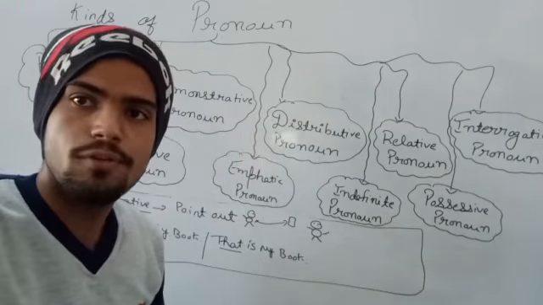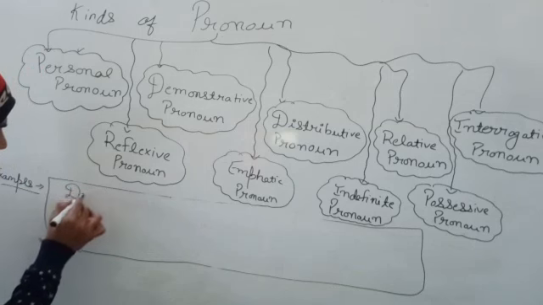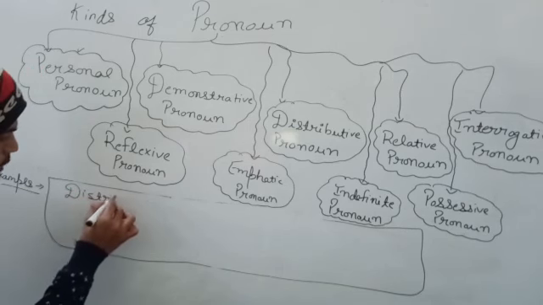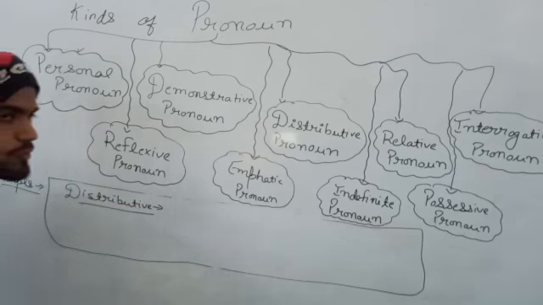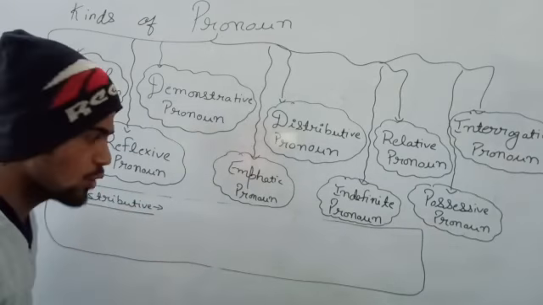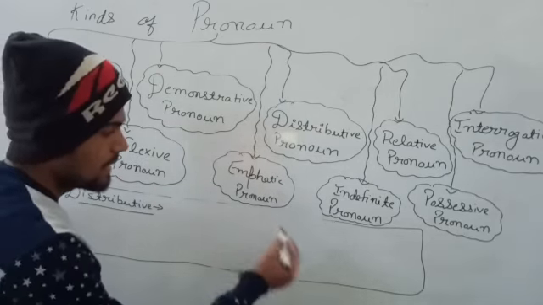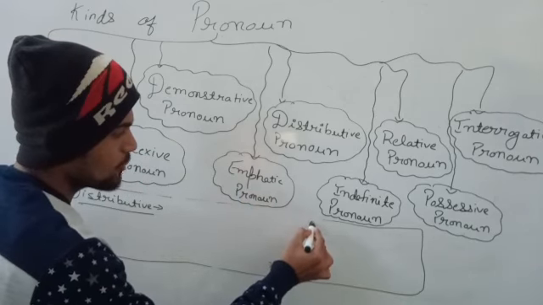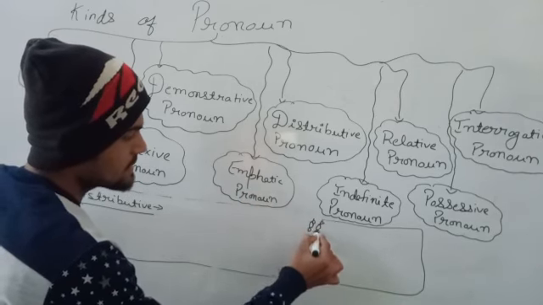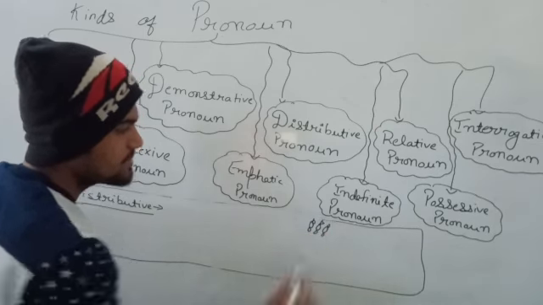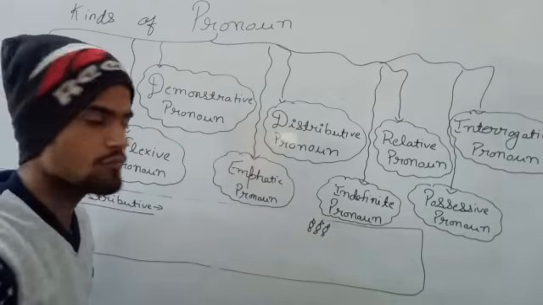What? Distributive. In distributive pronoun, what are we doing? There are many things kept. Like मानिए वहां पे बहुत सारी टॉफीज रखी हुई हैं. Okay, there are many toffees kept there, and I am saying though each of the toffee is of black color.